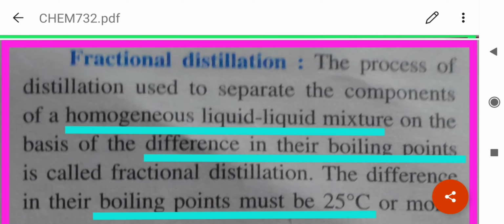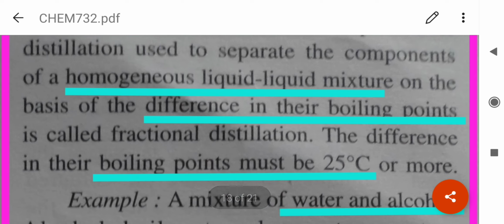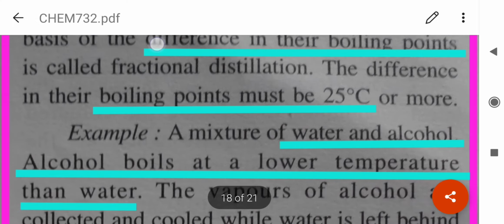Then comes fractional distillation. The process of distillation is used to separate the components of a homogeneous liquid-liquid mixture on the basis of the difference in their boiling points. But the difference in the boiling points must be 25 degrees Celsius or more.